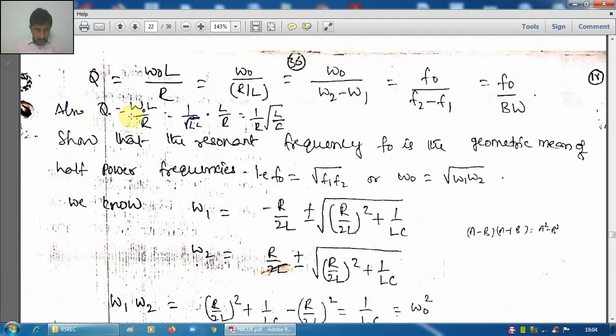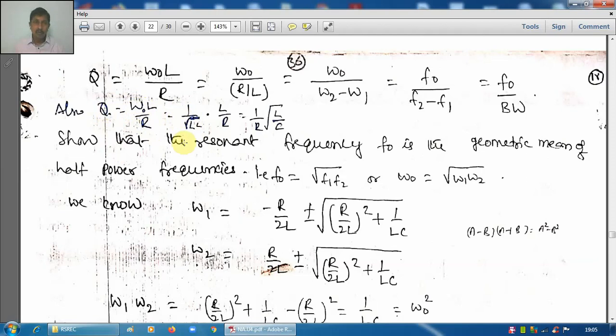You see, Q can also be expressed, we can say as a fourth definition, Q equal to omega naught L by R. Here omega naught means resonant frequency, that is nothing but 1 by root LC. Or in terms of F naught, F naught equal to 1 by 2 pi root LC, or if 2 pi is taken this side, that is equal to omega naught.